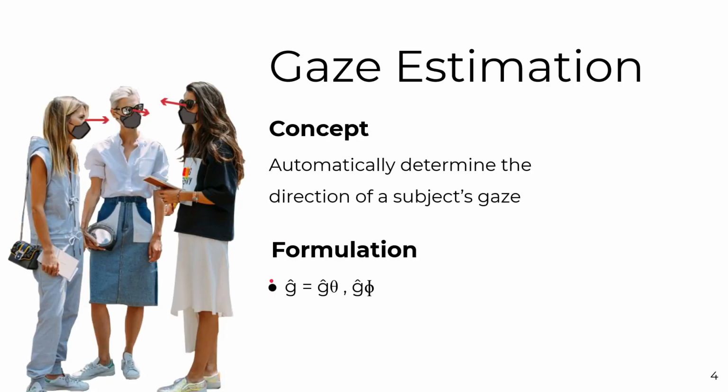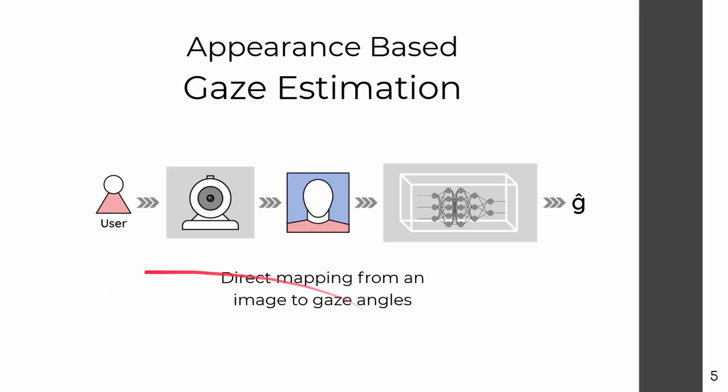Conceptually, gaze estimation is the task of determining the direction of a subject's gaze, or in other words, their visual attention, as illustrated by the red arrows in the presentation. In the context of our work, this would be achieved by obtaining a gaze vector g hat, whose origin is the middle point between the eyes, and whose direction is described by the pitch and yaw angle components. As for the estimation task itself, our work focuses on the appearance-based gaze estimation. Simply put, the objective is to extract the gaze vector information directly from images of the subject's eyes and/or face.